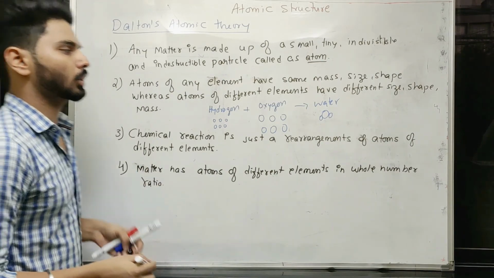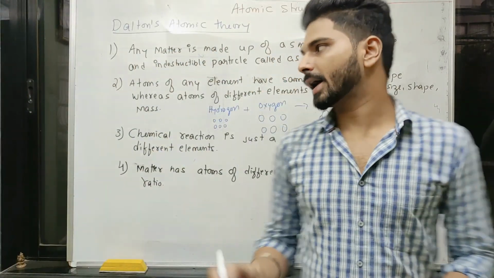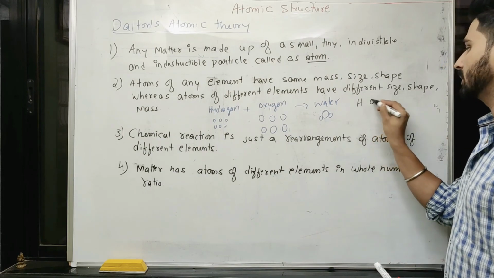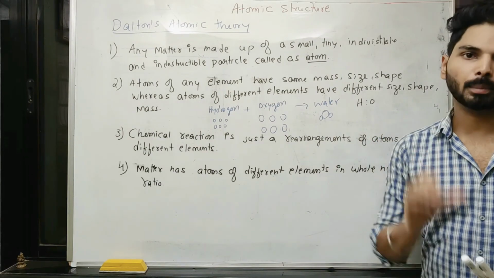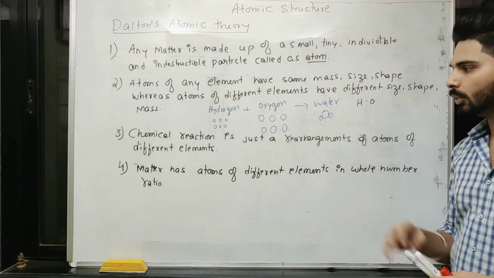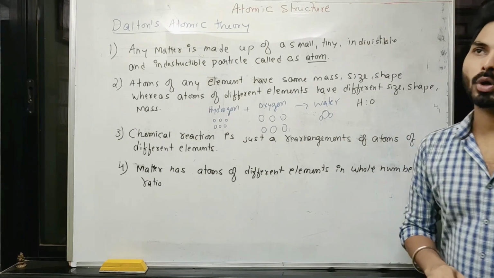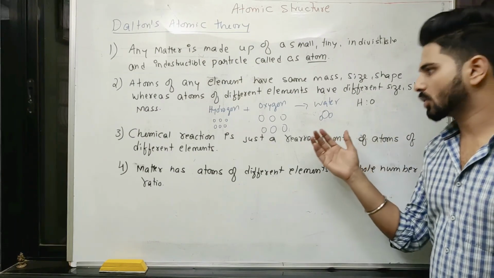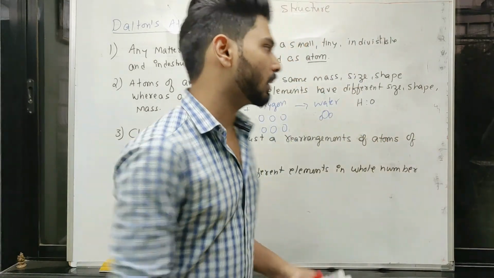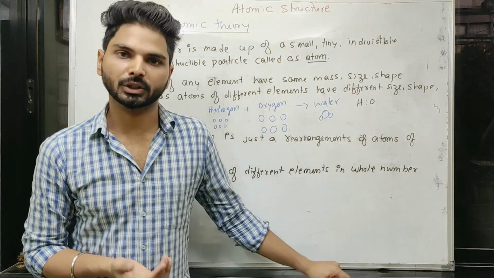That means if I am talking about, let us say, water, hydrogen and oxygen will be present in some particular fixed whole number ratio, which is not going to change. If I am talking about tap water or river water, it is not going to change. Their proportion will always be in a fixed whole number ratio.